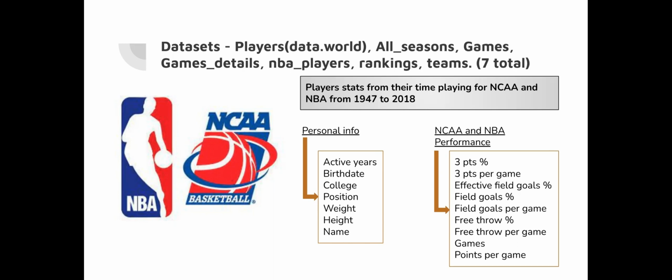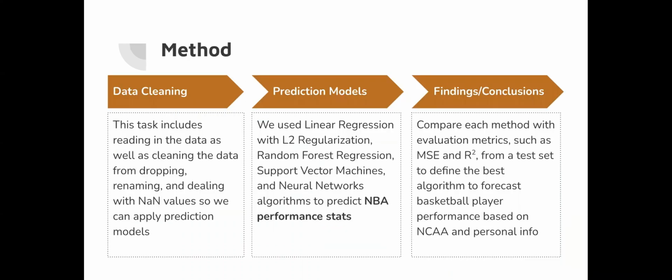The NBA players data set contains basic player details such as their name, ID, team name, player ID, and season. Rankings obviously contains the rankings of their teams and standings. And the teams data set contains information about the NBA teams, such as the year they were founded and abbreviations. Next slide, please. So the way that we formatted this project is that we use data cleaning, prediction models, and findings. I will be going over, in the next slides, data cleaning. Next slide, please.